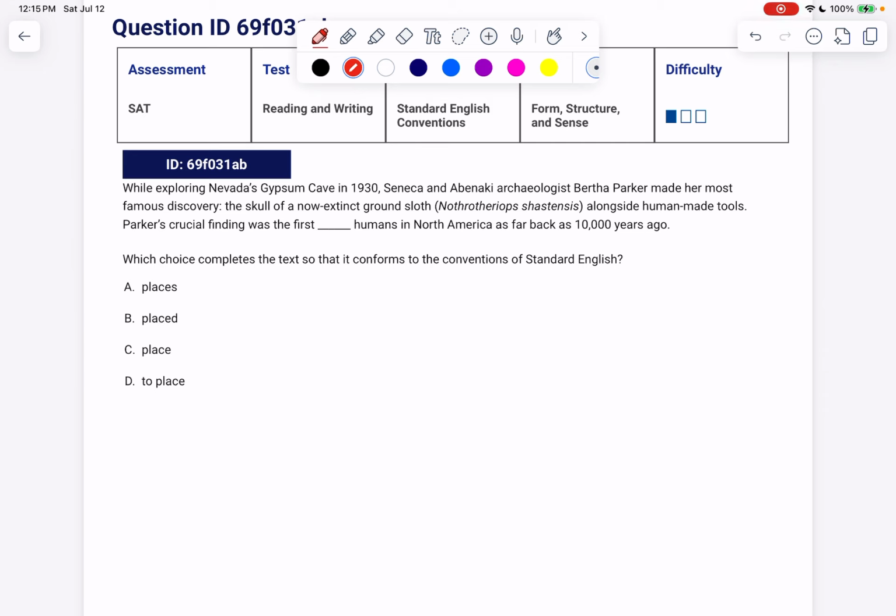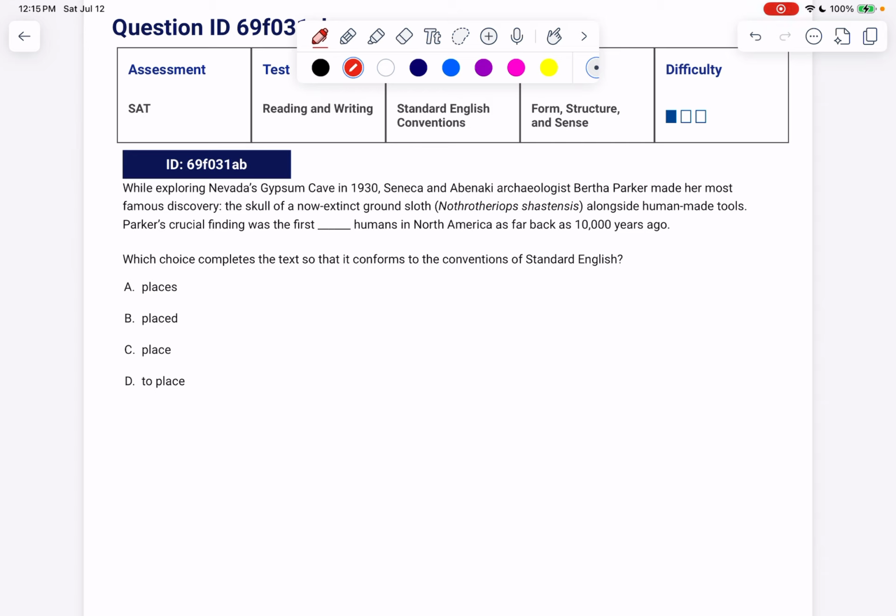interesting. I just had a thought that I would like to mention here. Places could be a verb, like she places her hat on the hat rack, yes? Or it could be like locations, a plural noun. We also have placed, which would be a past tense verb. We have place, which again could be a noun, or it could be a verb, like they place their hats on the bed. And then we have to place, which is the infinitive verb form.